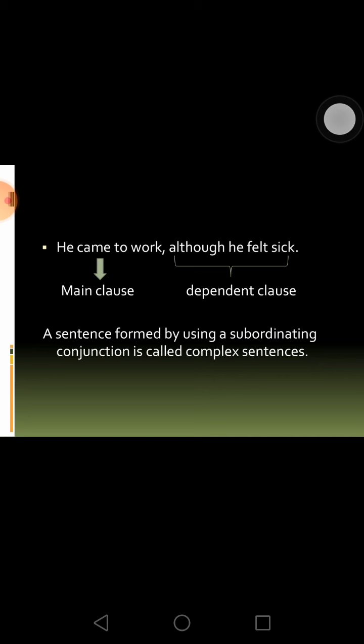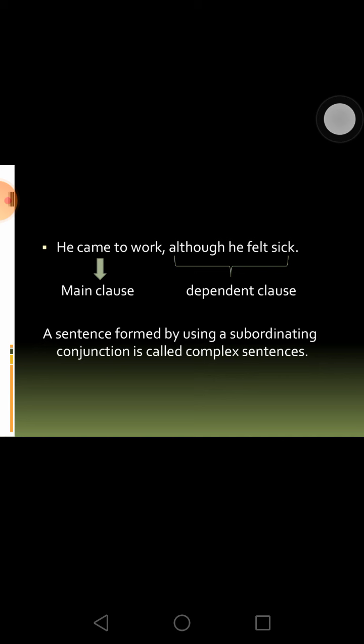We can divide this sentence into two parts. He came to work can be taken as one clause, although he felt sick can be taken as another clause. Now, let's check this, he came to work, once more. Suppose I am saying, he came to work. Does it make full sense? You have to think like that. Is it making full sense?